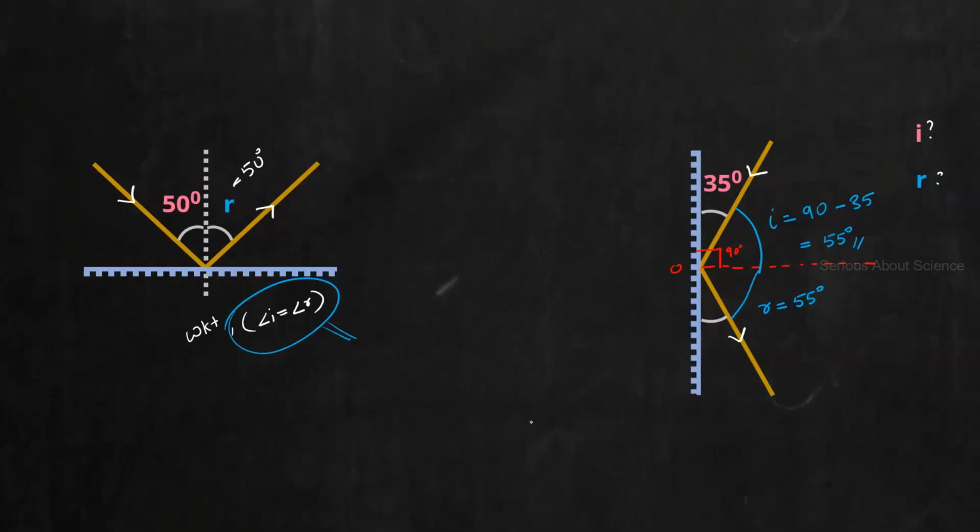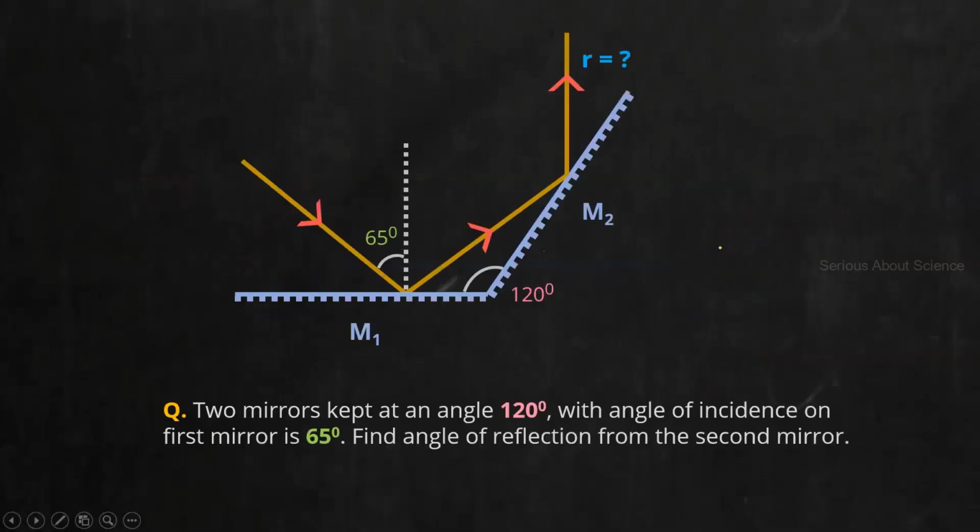So all of you completed? Yes, sir. What about this angle? 35. Yeah, it will also be 35. But again, I'm repeating, don't take that as angle of incidence or reflection. It is always with respect to the normal. If that is the case, we'll do another question.